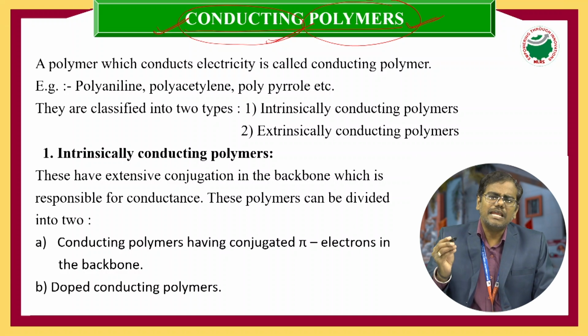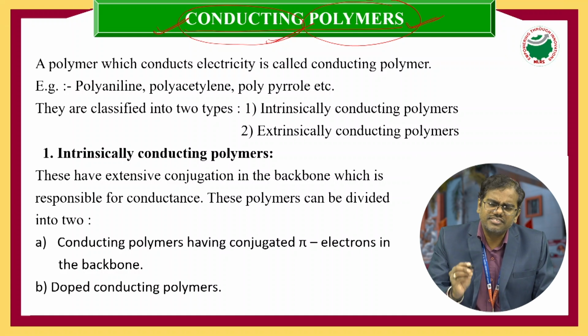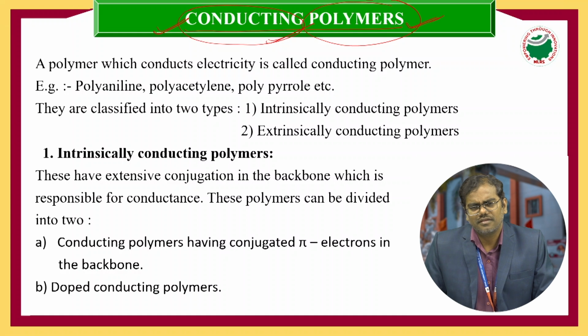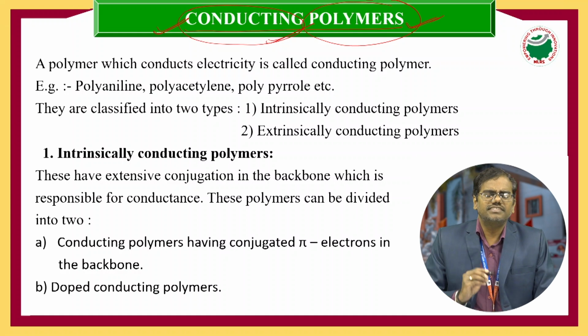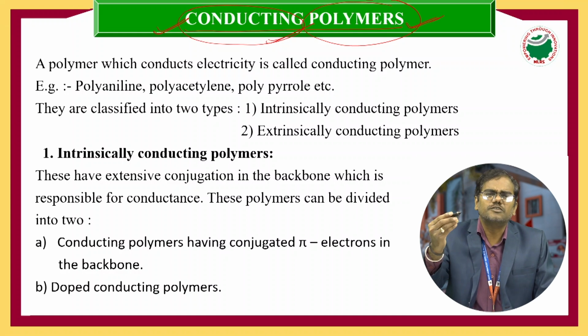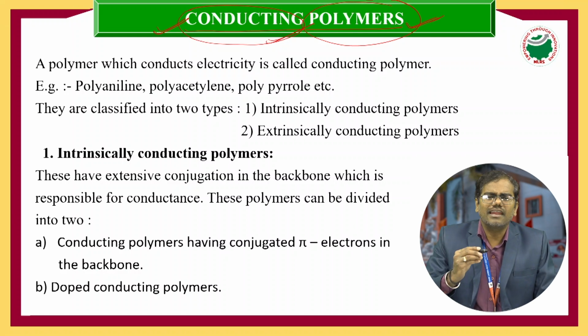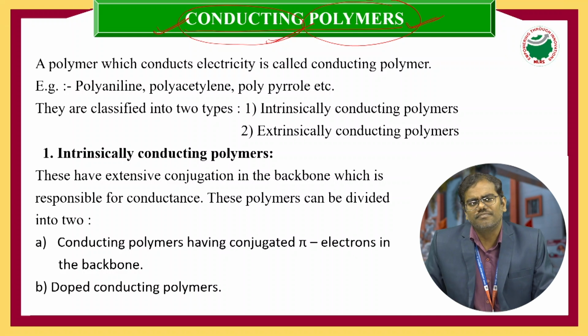When we keep such polymers in an electrical field, due to the presence of unsaturation, which usually means the polymers consist of pi electrons, these pi electrons can be excited from the ground state to the excited state level.